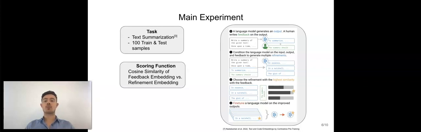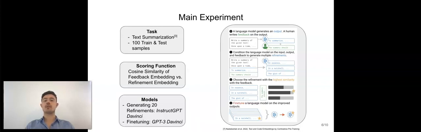In our experiments, we generate 20 refinements per sample. We then select the refinement with the highest cosine similarity between the feedback and refinement embedding. With this process, we generate a trained dataset with 100 samples on which we fine-tune the language model. We then evaluate the fine-tuned model on 100 test samples.